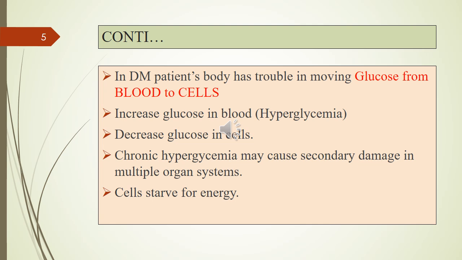So what is the problem in diabetes? The body has trouble moving the glucose from blood to the cells, right? So the problem is the insulin. Either insulin is absent, or insulin is present but it is not functioning. So obviously the glucose concentration in blood will increase, and it is caused as hyperglycemia, right? And on the other hand, glucose decreases in the cells. Chronic hyperglycemia may also cause damage in various vital organs, and the cells starve for energy.